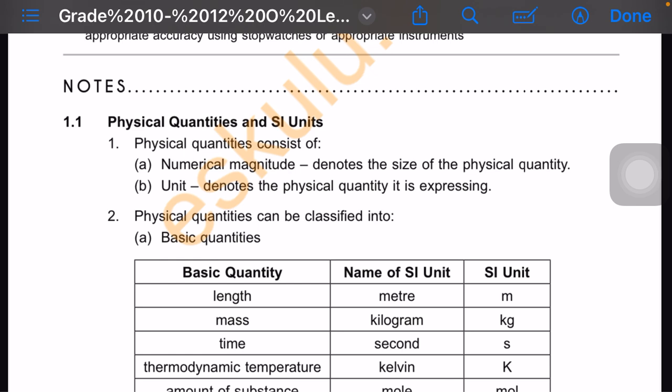That's why when you're answering questions in the exam, units are very important, because you can find the correct answer, but with no units, that answer will be wrong. Why? Because we don't know what you found. We don't know if you're dealing with bananas or oranges, so you need to specify. That's why units denote the physical quantity it is expressing. That's the meaning of that.